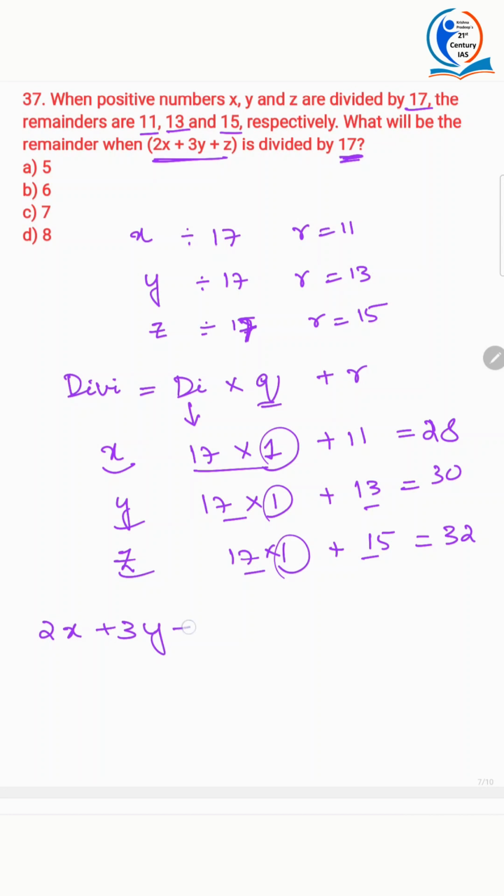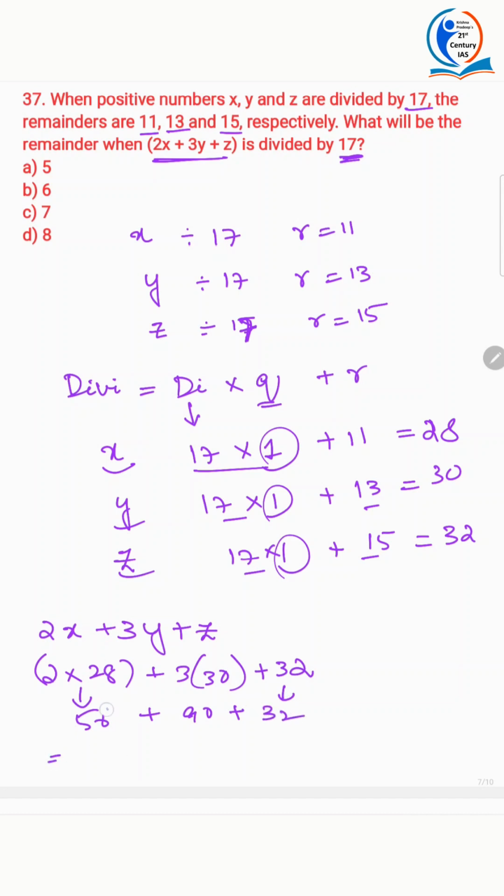Which calculation? 2x plus 3y plus z. Is it divisible by 17 or not? 2 into x, which is 28, plus 3 into 30 plus 32. That is 56 plus 90 plus 32. How much is it? It is 178.